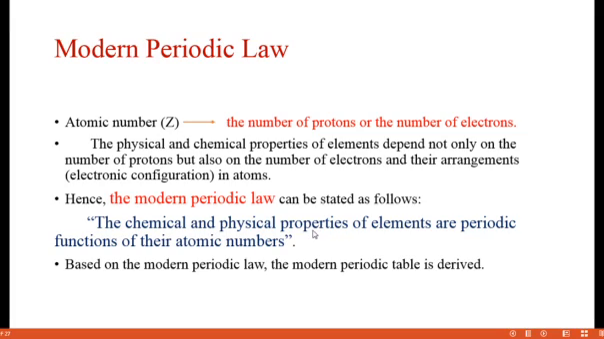Already you know what atomic number is. It is the number of protons or the number of electrons. The physical and chemical properties of the elements depend not only on the number of protons but also on the number of electrons present in an atom and the arrangement of the electrons in an atom. So it is very important to consider the atomic numbers instead of atomic mass. The properties of the elements should be the periodic functions of their atomic numbers.